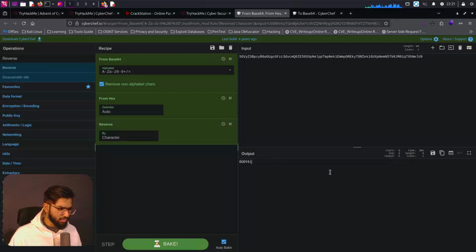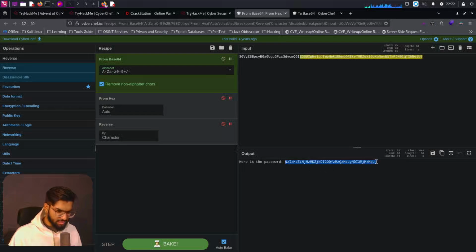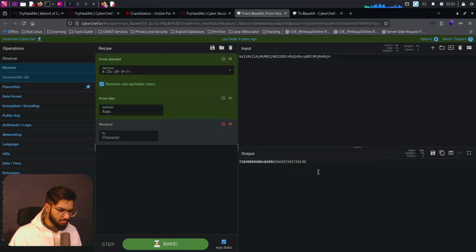This seems to be weird. Okay, I had to go step by step. So we get this to be the base64 encoded characters. Let's replace it here, and let's take the hex here. So we get the hexadecimal characters, and this is the encoded parameter. Let's paste that in there, and now we should get the output. But we did not get the output.